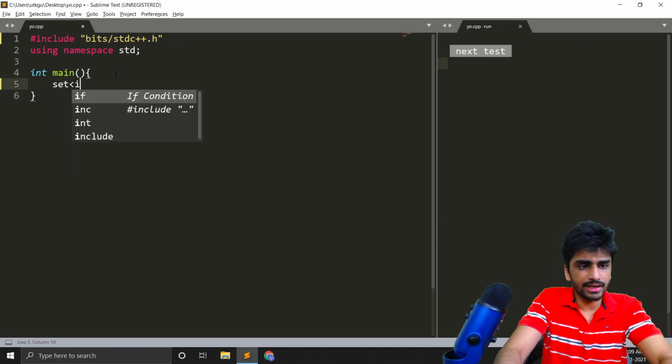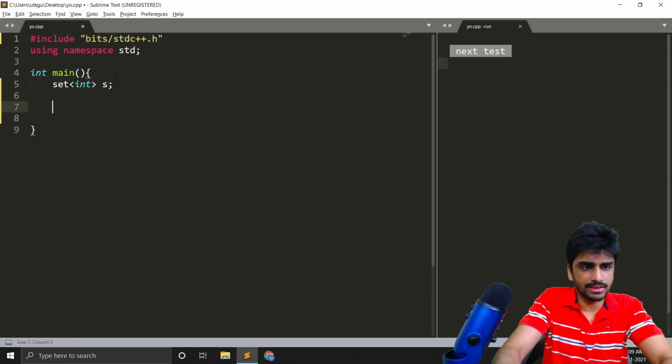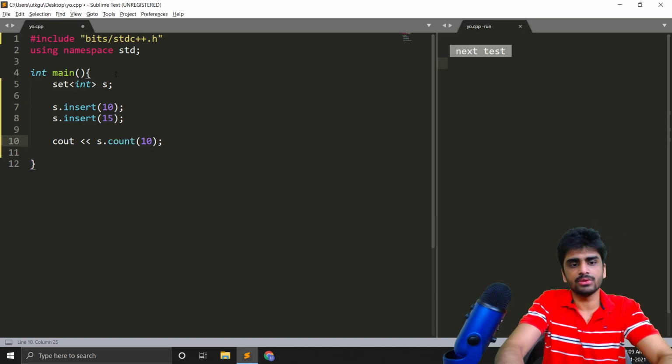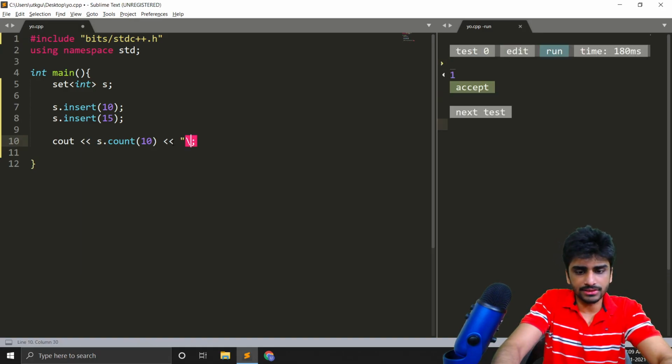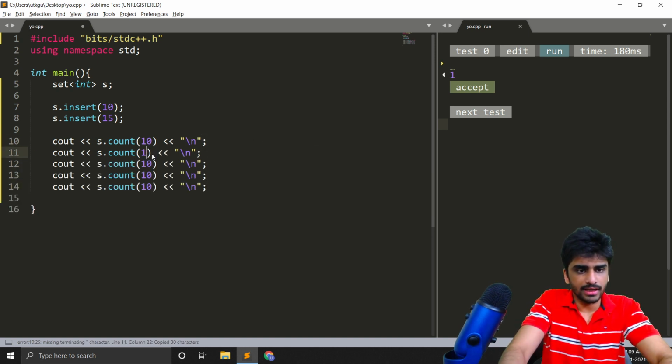So we have a set of integer s. Now let's say I have s dot insert 10 and s dot insert 15. Now let's say I print s dot count 10. So this should print 1 because 10 is present in this set. Okay, and 9 is not present, so this will print 0. 11 is also not present, but 15 is present, so this will print 1, and so on.